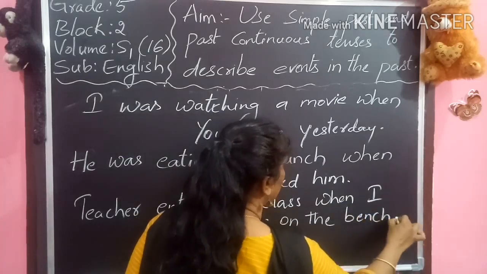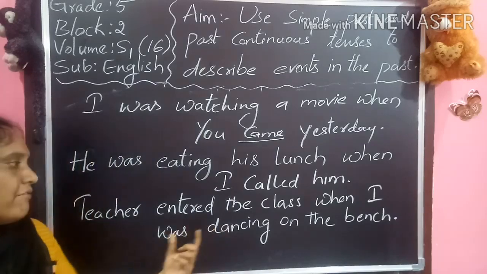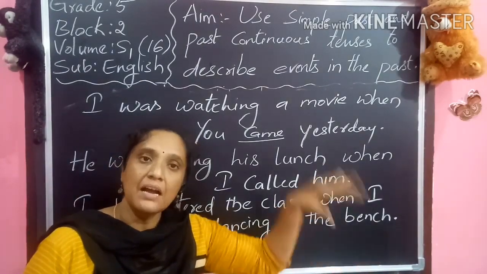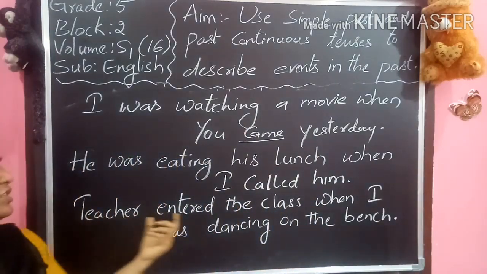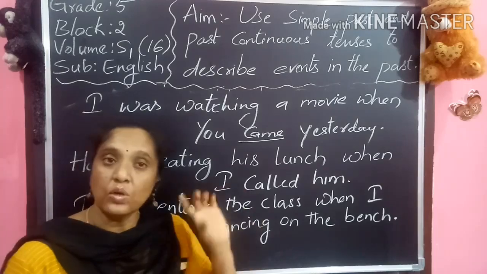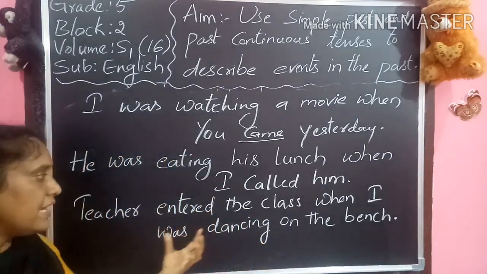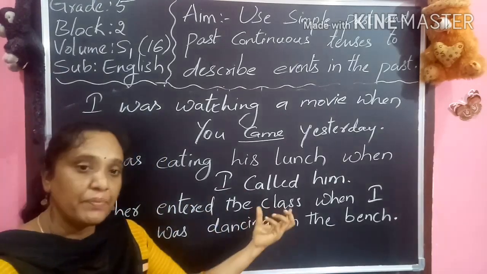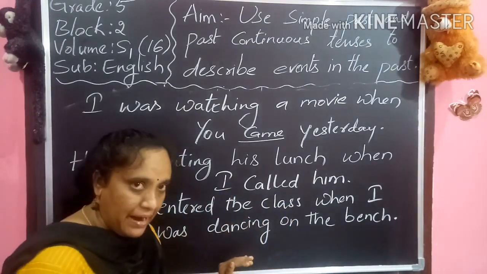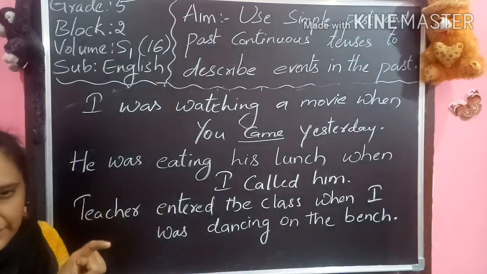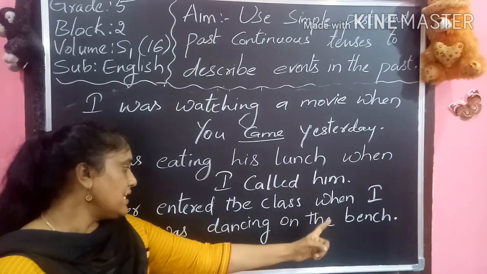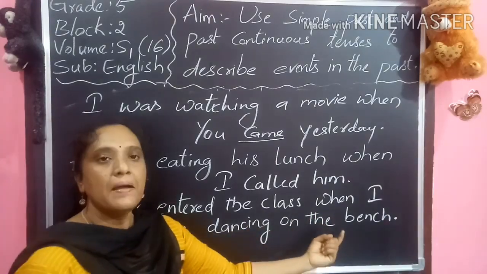See, I was dancing on the bench. This happened in the past. I was dancing on the bench, the action which happened in the past. This also: Teacher entered the class when I was dancing on the bench. So here two actions are there. Here I didn't mention a particular timing because both actions are past only. When two actions are past, there is no need of using the particular timing here. So I said, teacher entered the class when I was dancing on the bench.